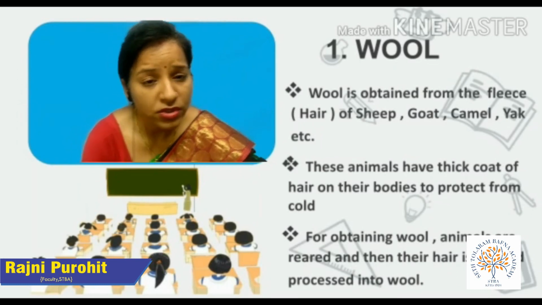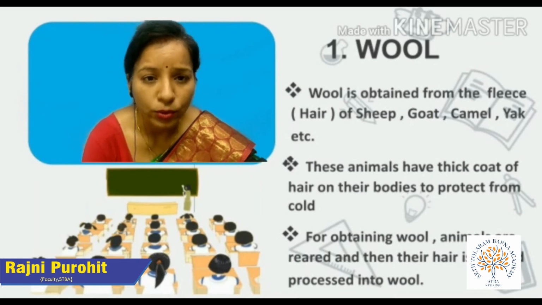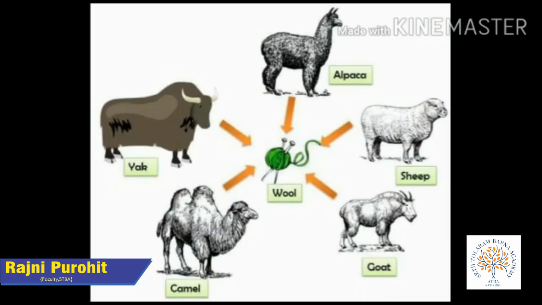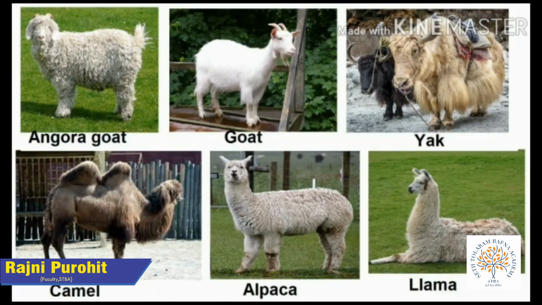Now we discuss different types of animals that yield wool. In our country, in different parts, there are different types of animals which are producing wool. The most common wool which we find in the market is obtained from sheep. But other than this, camels are also used for giving wool. That is, the fur of the camel is used for getting wool, and it is more common in South America. The two species of camel, that is alpaca and llama, are very commonly used for yielding wool.